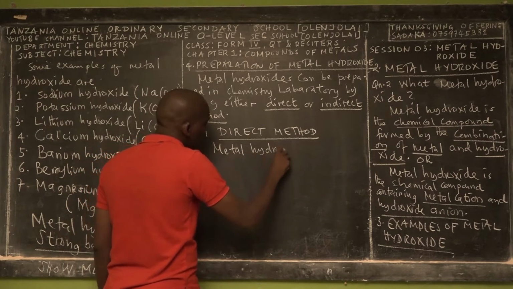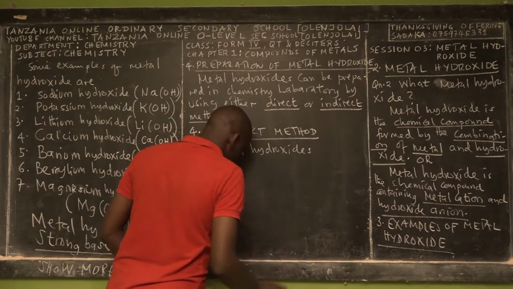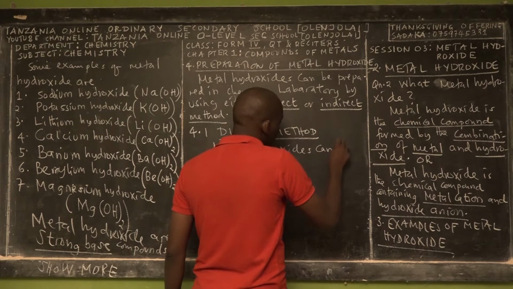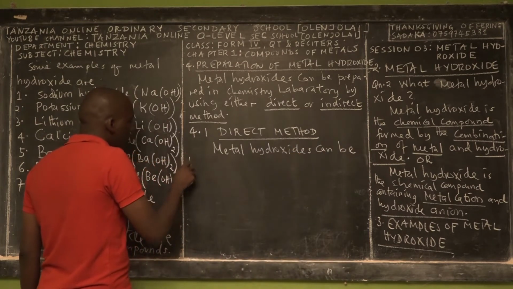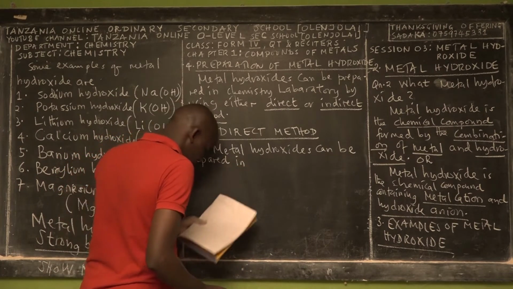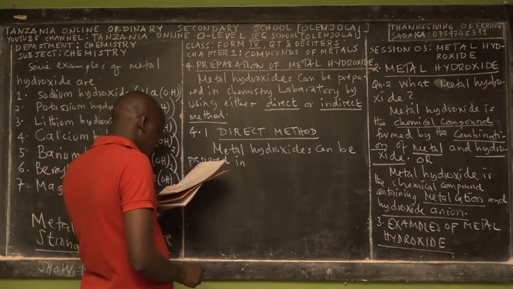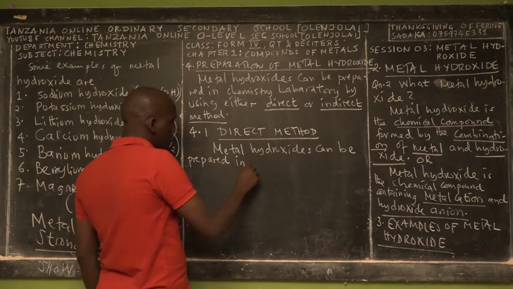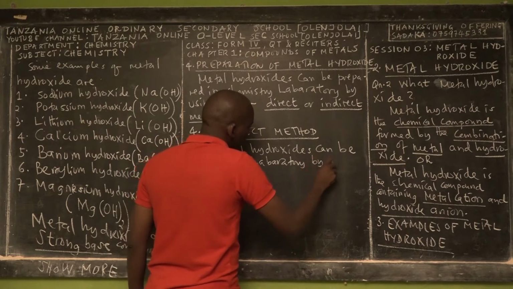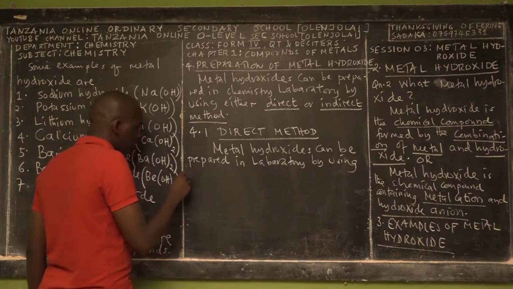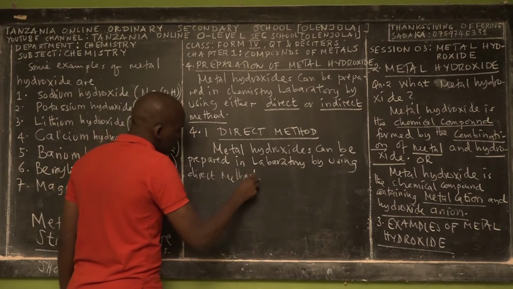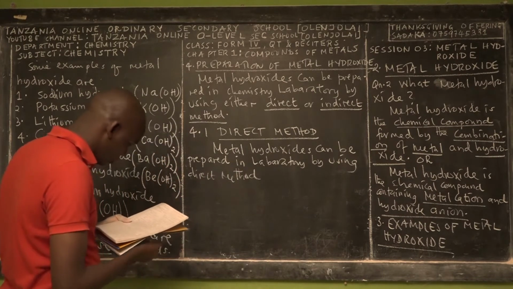Metal hydroxides can be prepared in the laboratory by using the direct method.